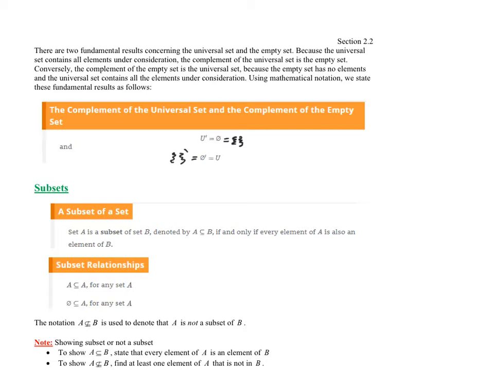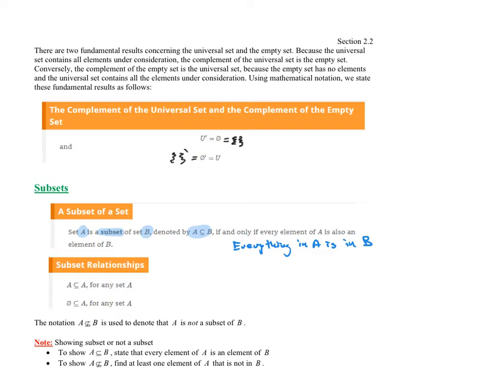All right, so let's get to this next part. This next definition is really important for us. It says A is a subset of B, and here's how we write it. It's like a sideways U with a line underneath it. So that's read as subset. A is a subset of B if and only if everything in A is in B. So what you need to do to state something as a subset is say everything in A is in B. So if everything in A is in B, that is a subset.